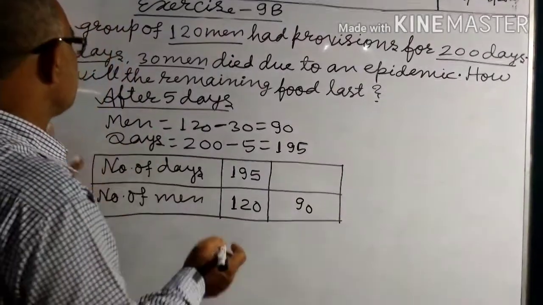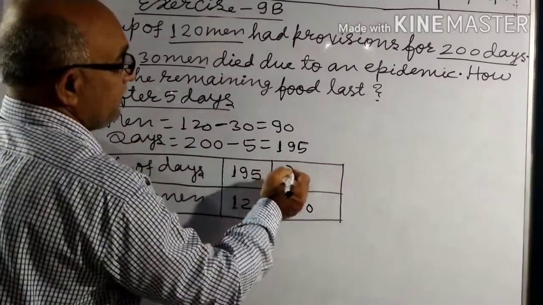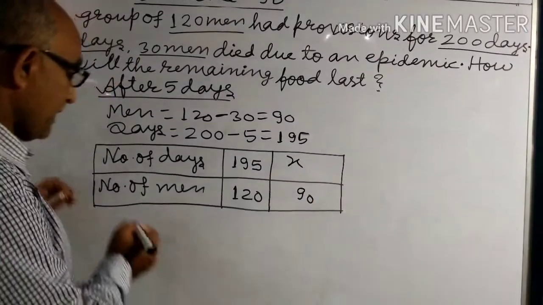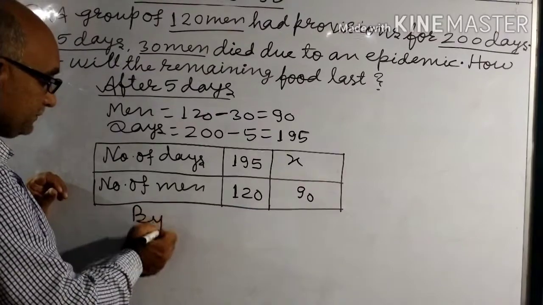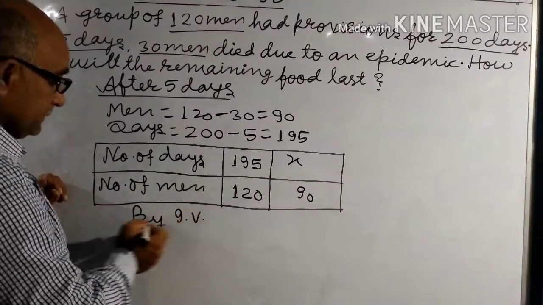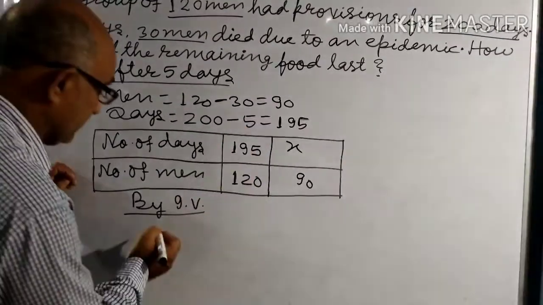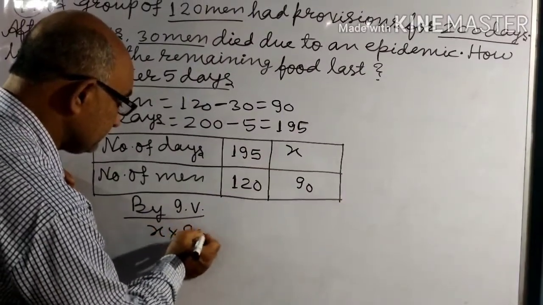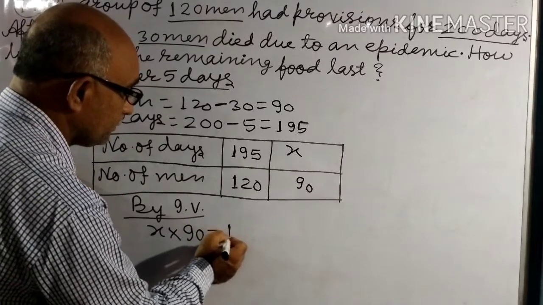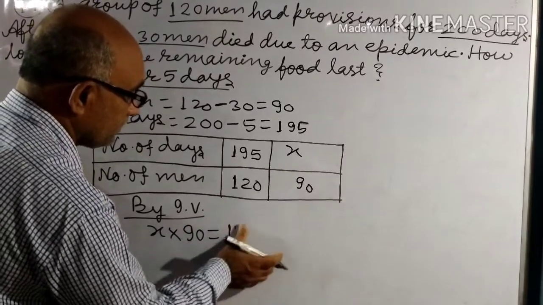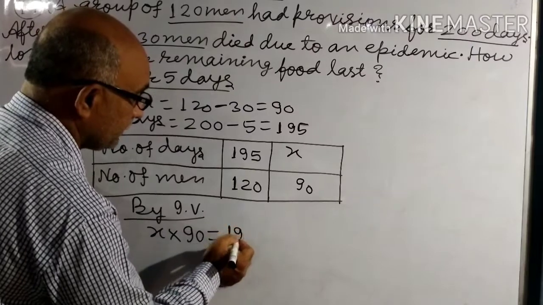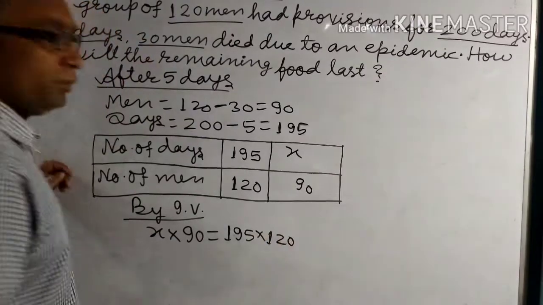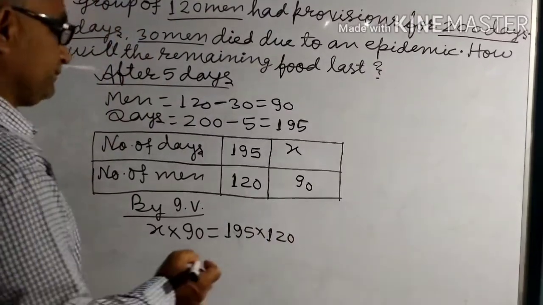How long will the food last? Let the required days be x. By inverse variation, x into 90 equals 195 into 120.